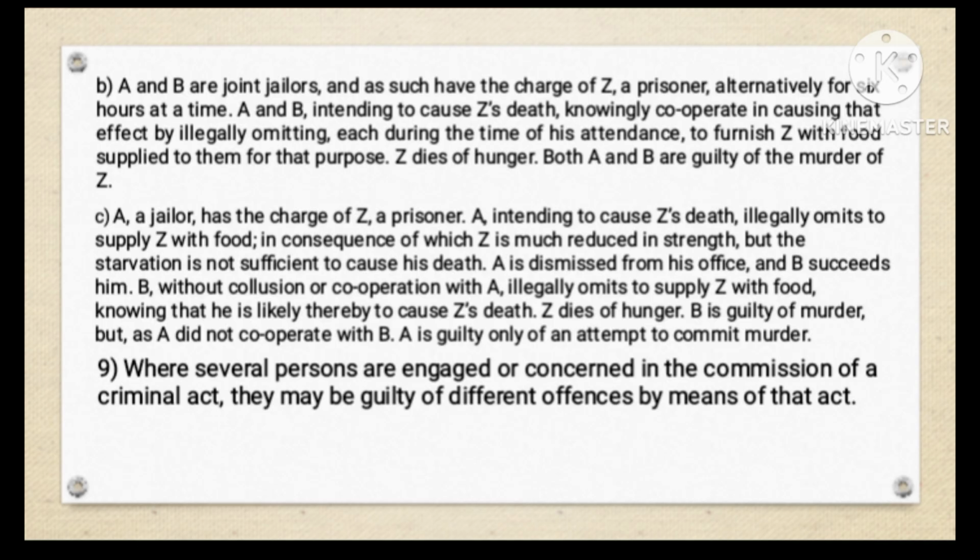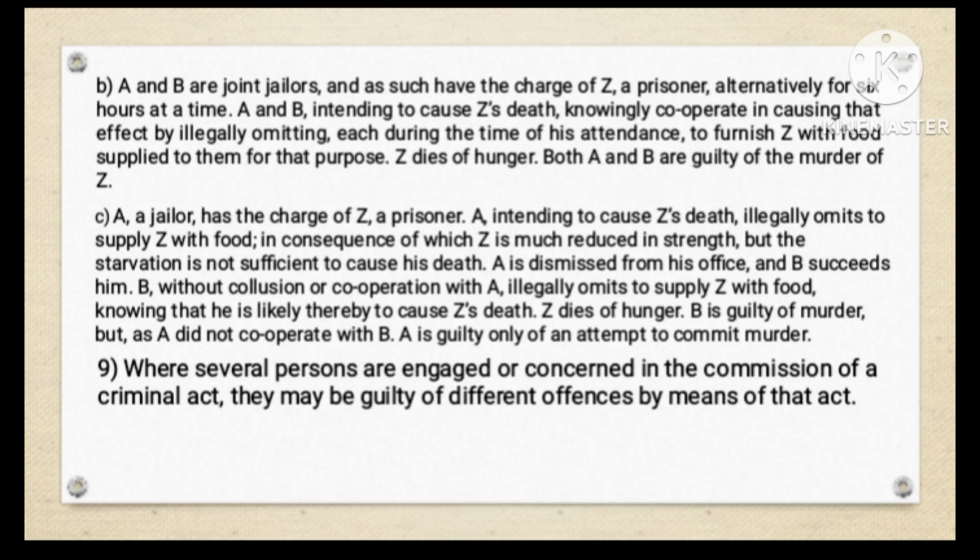Let's take a third example. A, a jailer, has the charge of Z, a prisoner. A, intending to cause Z's death, illegally omits to supply Z with food, in consequence of which Z is much reduced in strength, but the starvation is not sufficient to cause his death. A is dismissed from his office and B succeeds him.